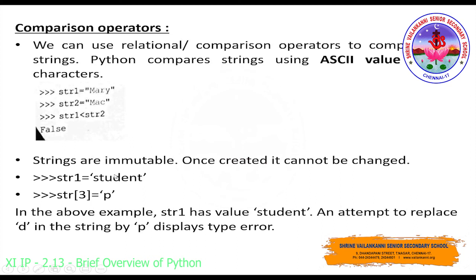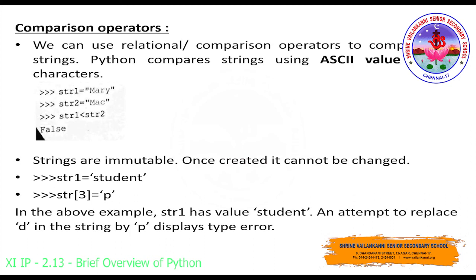You understood? And one more thing, if you look over here, strings are immutable. Regarding the list concept, when we discussed, we have discussed mutable and immutable. So mutable means you can change the values. The values are susceptible to change, but immutable means the values are not susceptible to change. So strings are immutable means you cannot change any characters or any words which you have created already. So once a string has been created, it cannot be changed anywhere in between the program, right? That is called immutable. So the values cannot be changed.